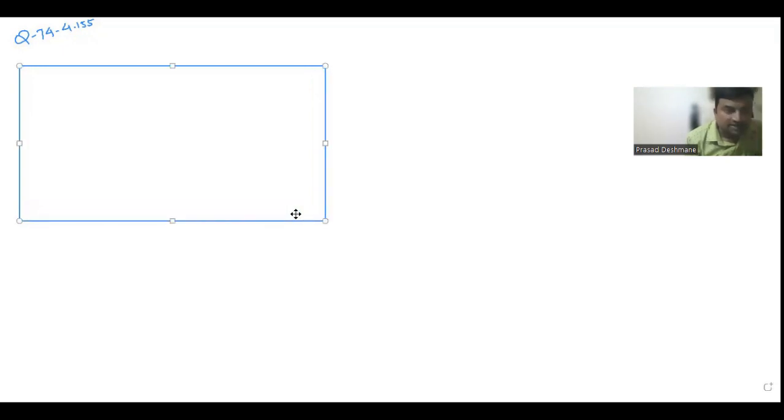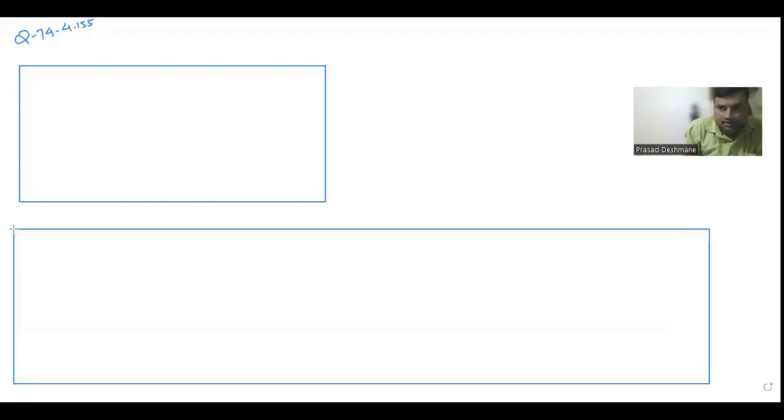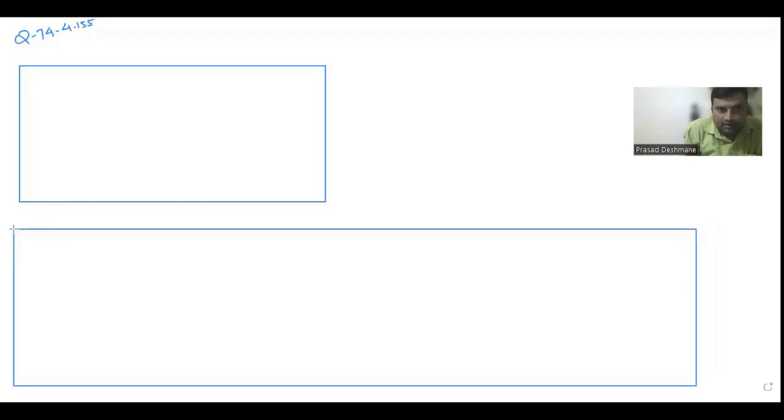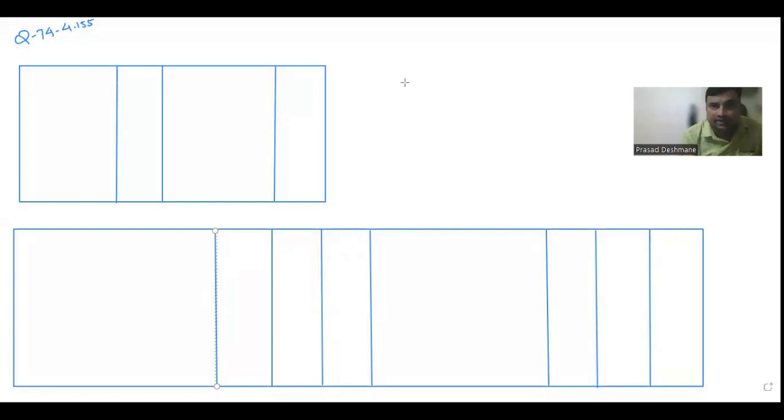Then they ask us to make a partners capital account, and later on we'll do the loan account also. Okay, so this is the revaluation account, and this is the partners capital account.